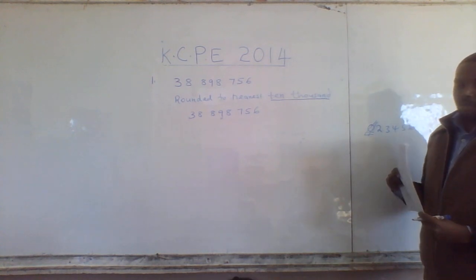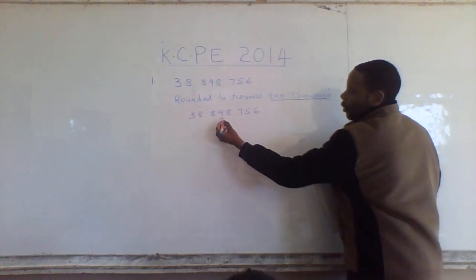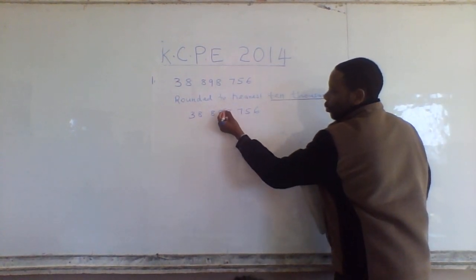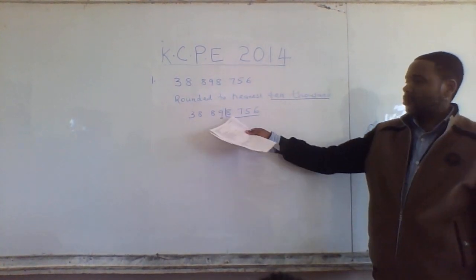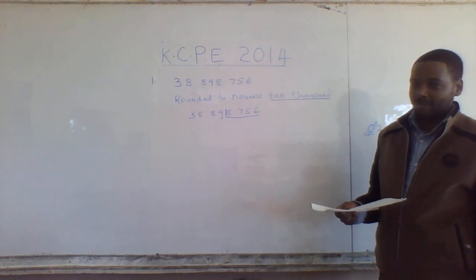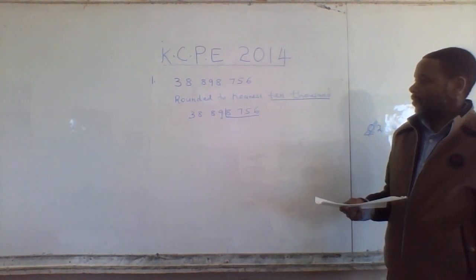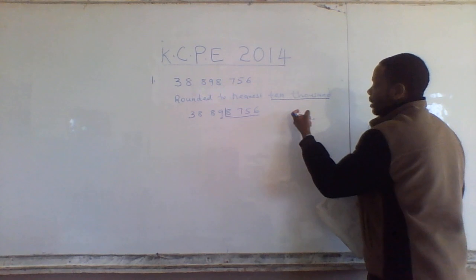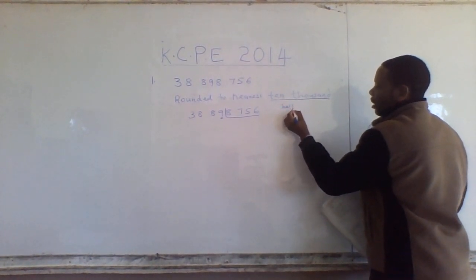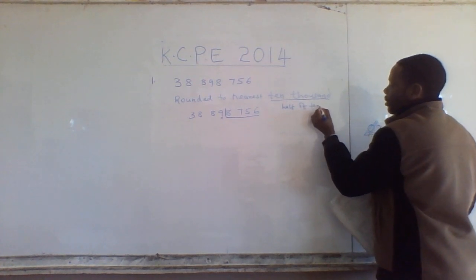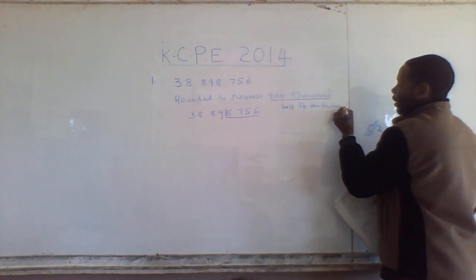This is the one we want to round off. So we underline the digits before the 10,000. The digits before the 10,000 are 8,756. What is half of 10,000? Half of 10,000 is 5,000.